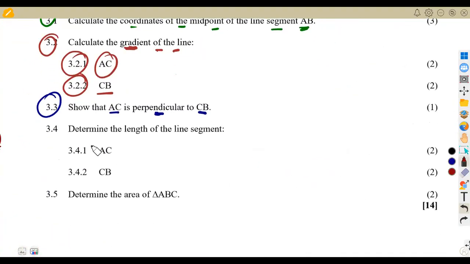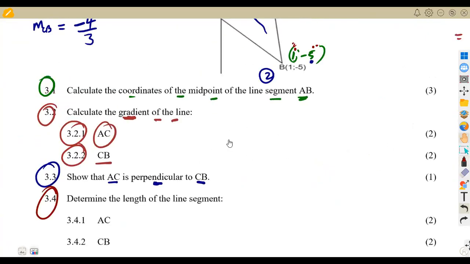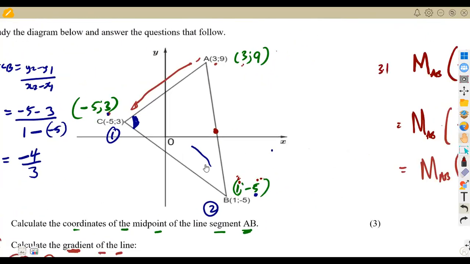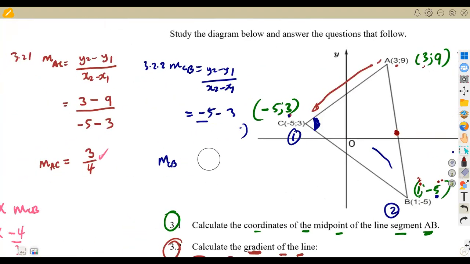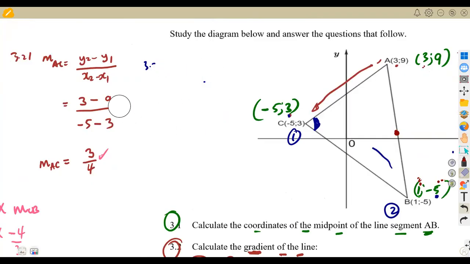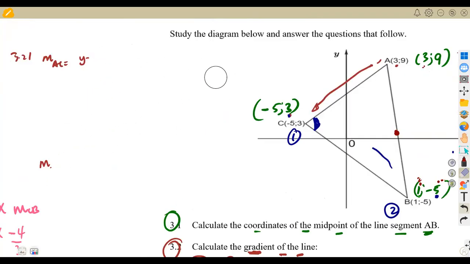Then the other part, 3.4, now they want the length of this and that, the length of AC, this and that. All right, so the length of AC, we can simply have it. I don't think we're gonna need this gradient, so you're just gonna take this part here to calculate our length of AC in that case. So it means here there's a 90 degrees. Like I said, we have proved that it's a 90 degrees. It's a right angle that we have there. All right. So the question needs us to calculate the length of AC. Remember, the length is simply taken from our distance formula.